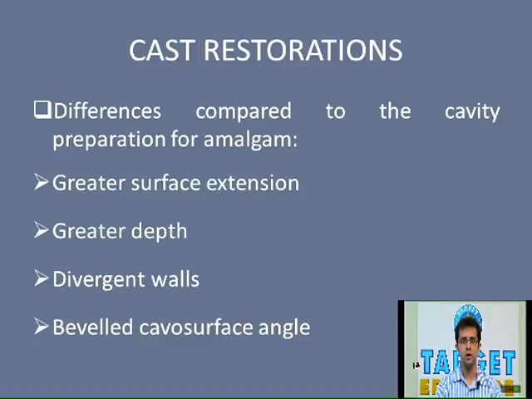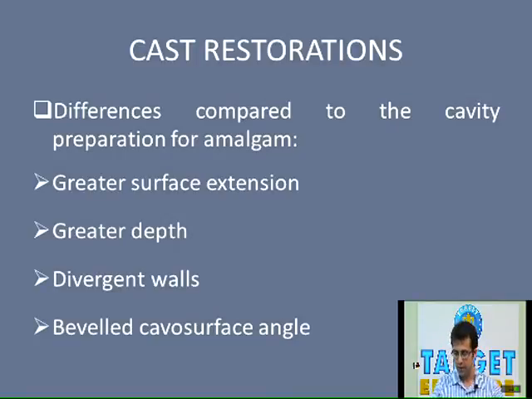Now, in general, for a cavity preparation for amalgam, the cavity depth should be optimally 1.5 millimeters, whereas in case of cast restoration, it is said to be 2 millimeters. Now, why is it deeper? In case of cast restoration, in spite of the fact that it has better physical properties, that is better compressive strength and tensile strength compared to amalgam.